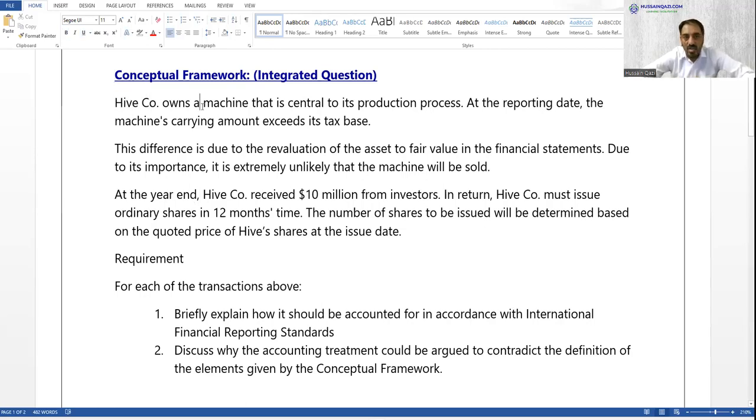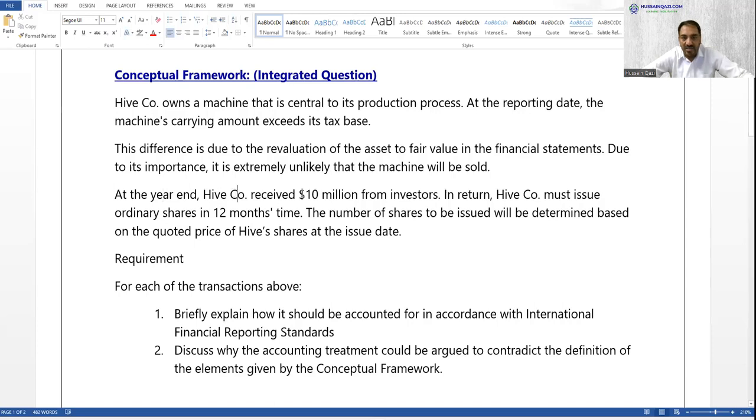Hive company owns a machine. Read it carefully. Hive company owns a machine that is central to its production process. At the reporting date, the machine carrying amount exceeds its tax base. So the question starts with some deferred tax matters. The difference is due to revaluation of the asset to fair value in the financial statements. Due to its importance, it is extremely unlikely that the machine will be sold.